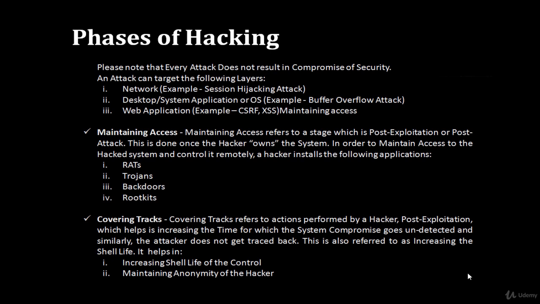Fifth step and the last step is clearing tracks. Clearing tracks means to clear the logs which have been created during the penetration or scanning of the remote machine. The logs contain IP addresses, MAC addresses and timestamps. So we have to clear the logs so that during the forensic investigation they will not get any traces about the hacker machine.